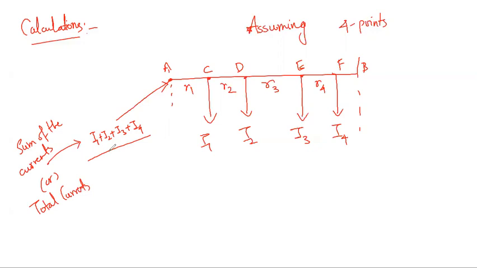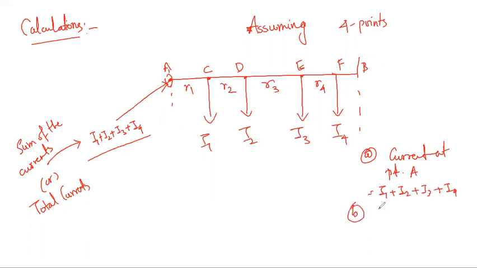Now the current feeding at point A is I1 plus I2 plus I3 plus I4.